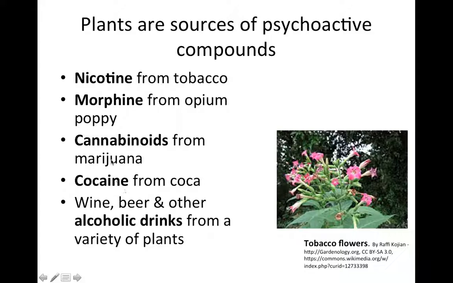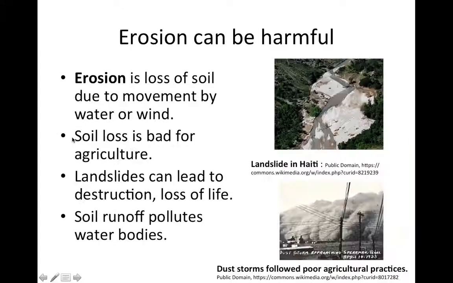So, to the extent that society needs to make decisions about drugs, we need to understand that the precursors of most of these drugs are in fact plant materials. So switching our focus a little bit, we can think about some ecosystem services, some things that plants do for us on a large scale to make our environment more livable.